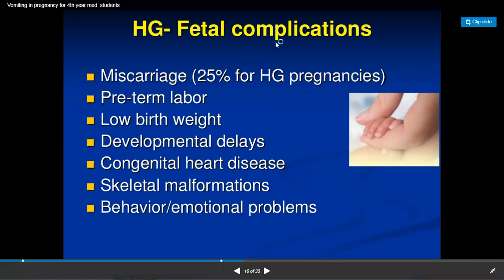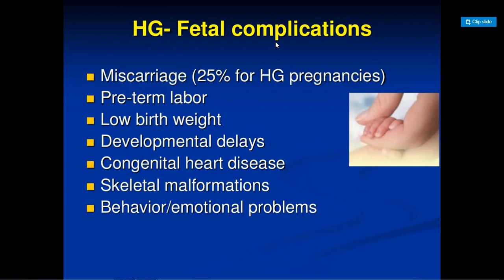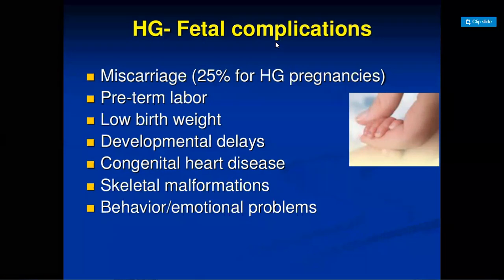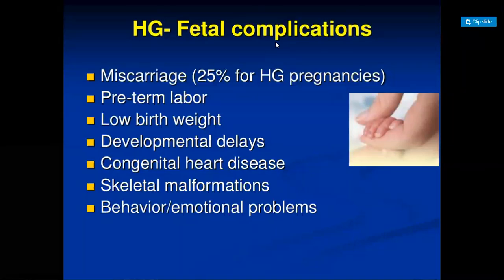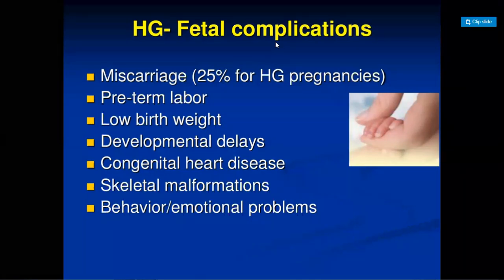fine. So there may be some developmental delays. What is the meaning of developmental delays? In embryo development, at a specific time the brain is developing properly, at a specific time the heart is developing properly, and so on for the proper organs.